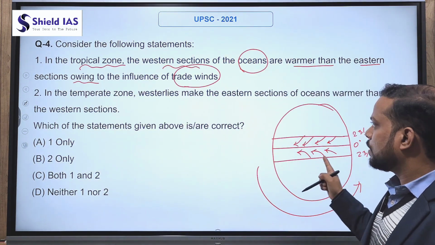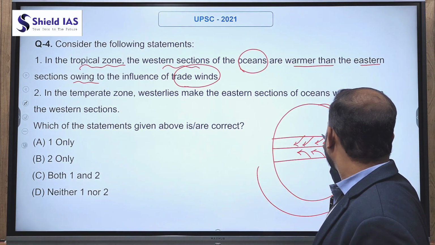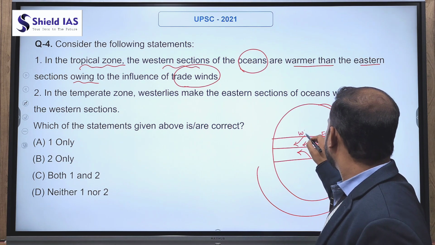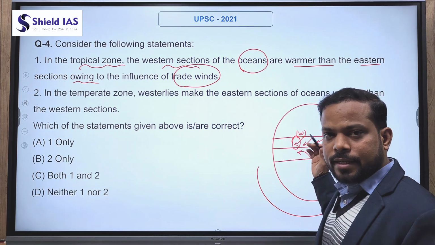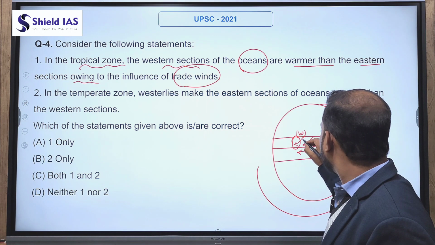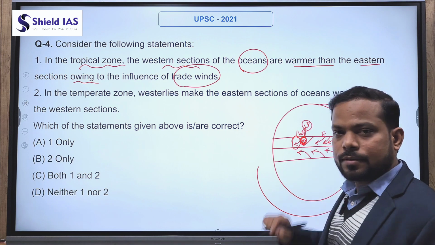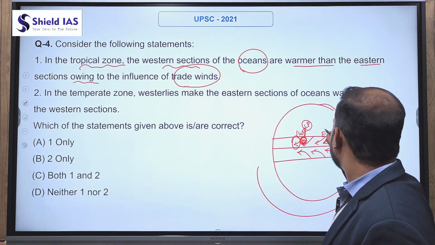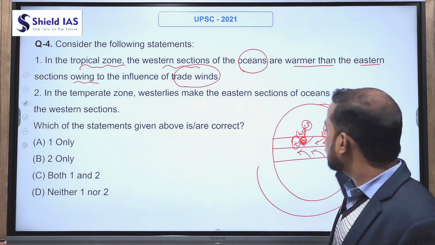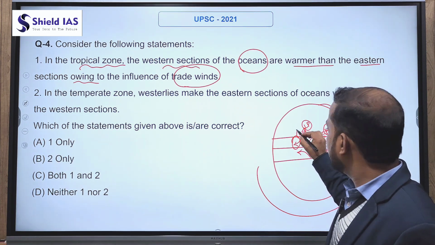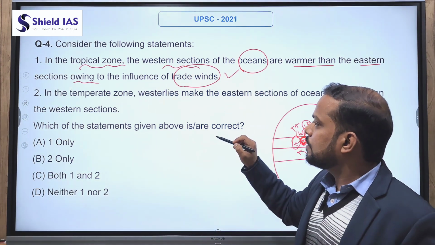So due to the trade wind, the wind carries the warm water from the eastern part of the ocean to the western part of the ocean, and due to the obstruction of land mass, the warm water carried by the trade wind piles up over the western part of the ocean, and therefore low pressure is created. At the same time, in the eastern part of the ocean, high pressure is created. So high pressure means temperature is less, and low pressure means temperature is more. So statement 1 is correct.